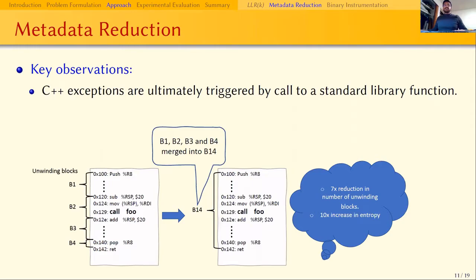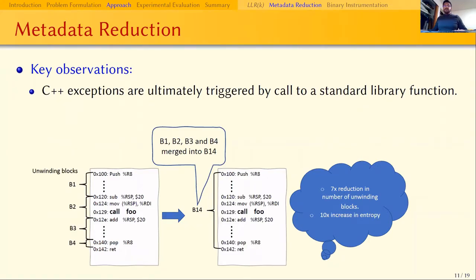C++ exceptions are ultimately triggered by a call to the throw function in the standard library. Similarly, stack traces are initiated by a call to a function. So, unwinding in these cases is needed only if we are in the midst of a call. Based on this observation, we seek to remove metadata related to unwinding blocks that do not contain any call instruction.